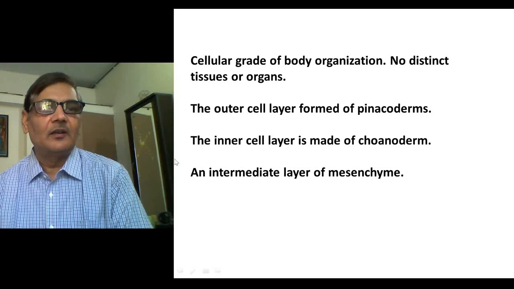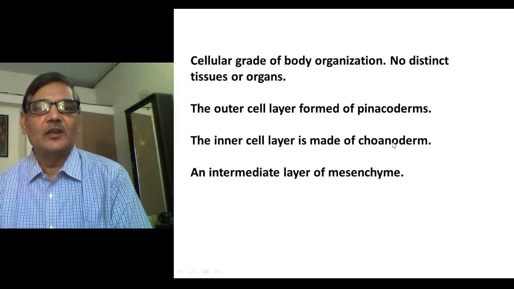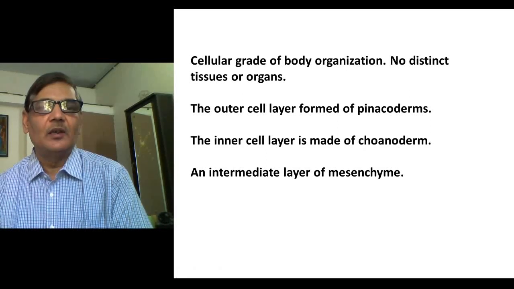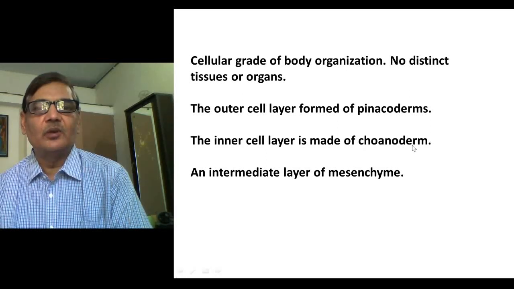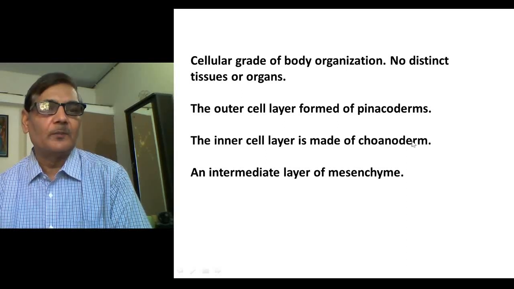Then there is an inner cell layer, and that one is called choanoderm, and it is made up of choanocytes, that is flagellate cells, which mainly help in the feeding process, and they are present in the inner portion of the animal. If you cut a transverse section or longitudinal section of the sponge, then these cells could be clearly seen lining the inner membrane, inner portion.